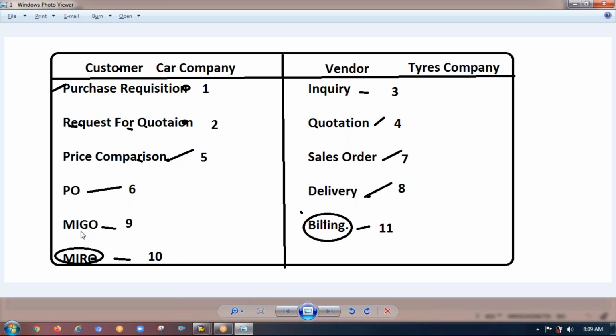Next, MIGO. MIGO is nothing but goods receipt. I am receiving the items, and this is billing, and this is also billing. MIRO is also billing from the customer side. So these are very basic terms. My point is, yes, let me open inquiry.